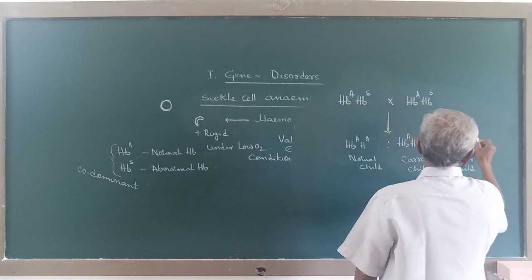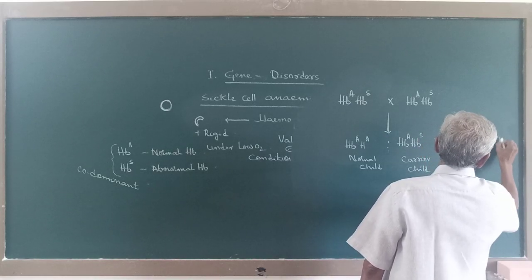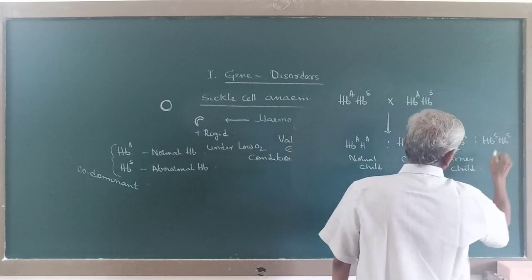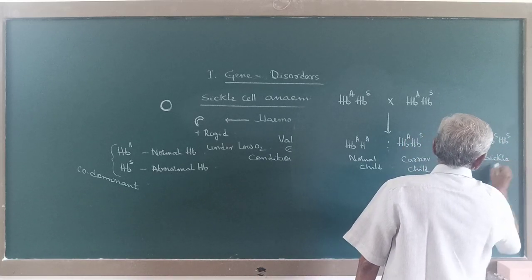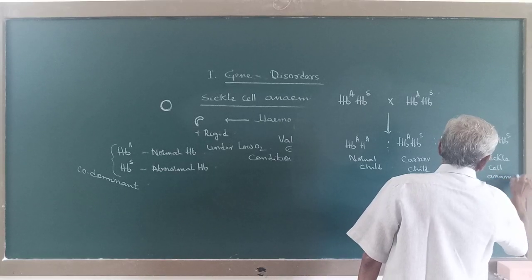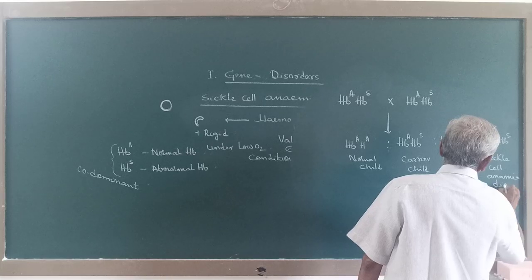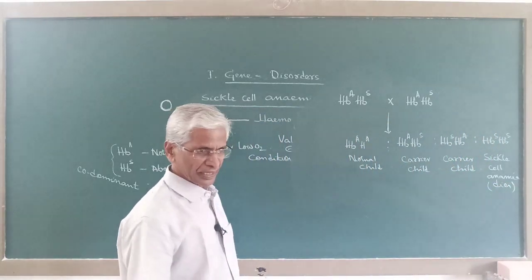Now when these two gametes fertilize, HbS and HbS, this child will suffer with sickle cell anemia and dies in the early part of life.